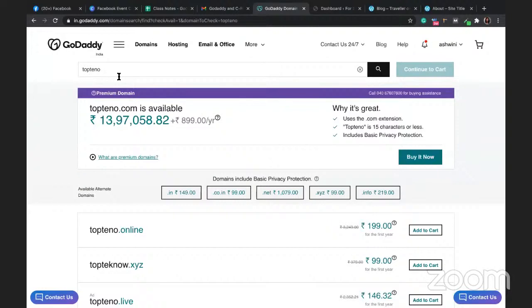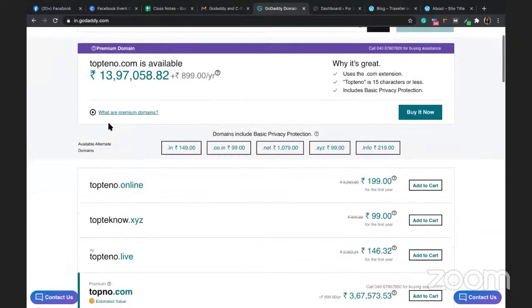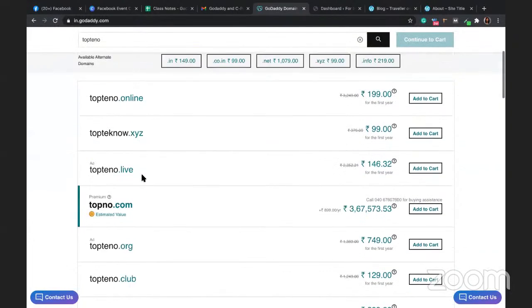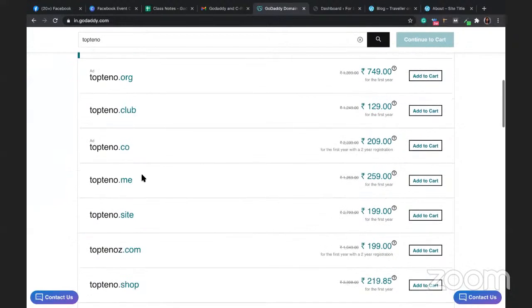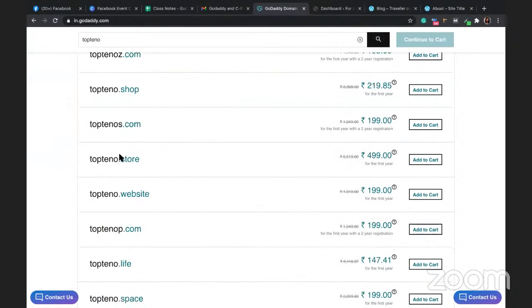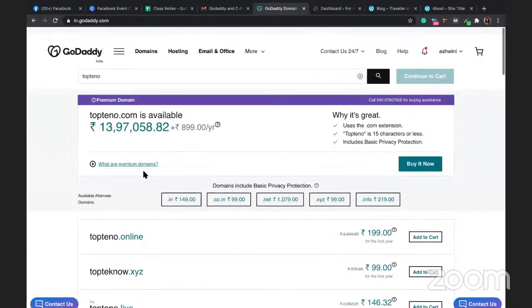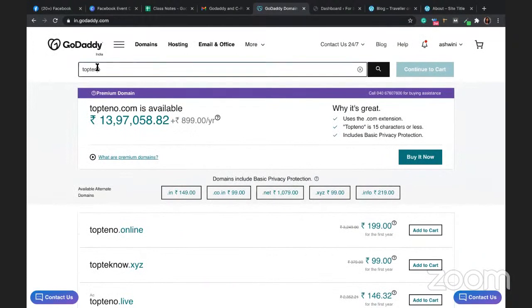So from GoDaddy, this is how you buy, but top 10 is already gone. See, if I want to buy this, I will have to pay 13,97,058. So obviously, I'm not going to go with top10.com. I might as well select something else over here and see what options are available. So top10.com is available. I don't want that. So let me try some other variations. There's a hyphen option also available.